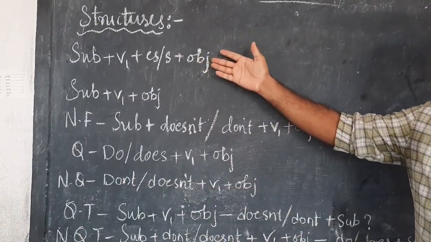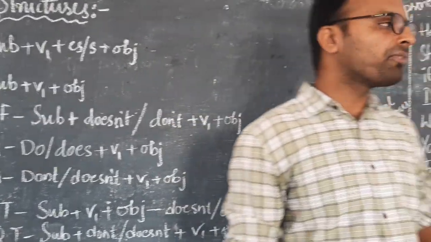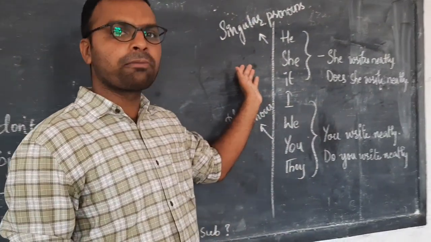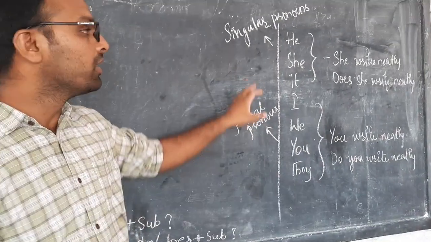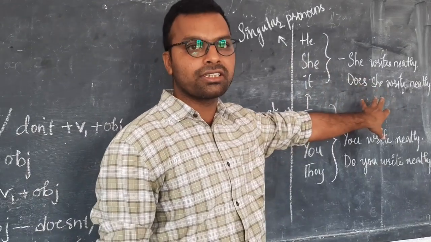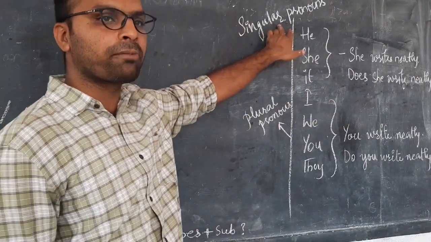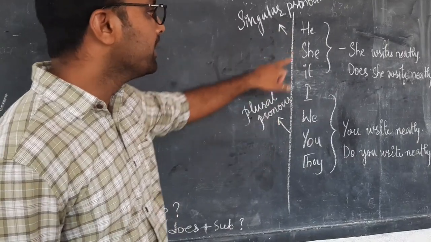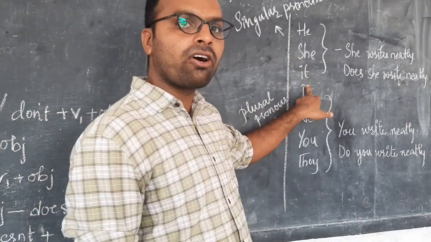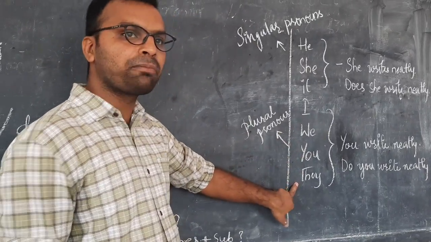Simple present tense structure. Before looking into the simple present structure, first we should know what the singular pronouns are and what the plural pronouns are. Based on singular pronouns and plural pronouns only, we'll construct the sentences. There is a variation in constructing sentences for the singular pronouns and for the plural pronouns. He, she, it are called the singular pronouns. I, we, you, they are called the plural pronouns.